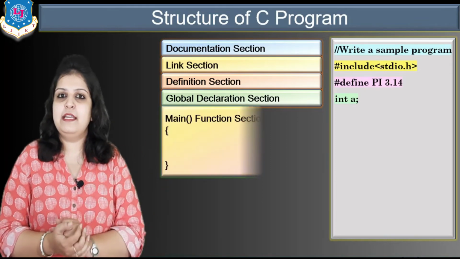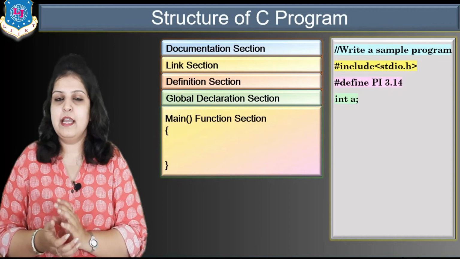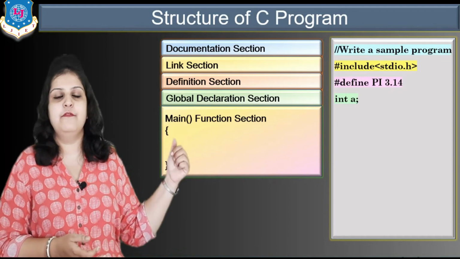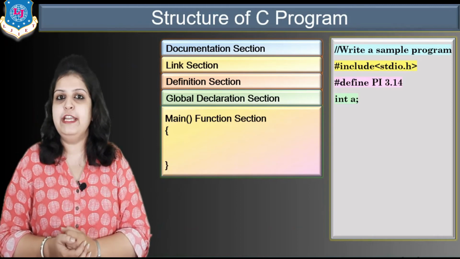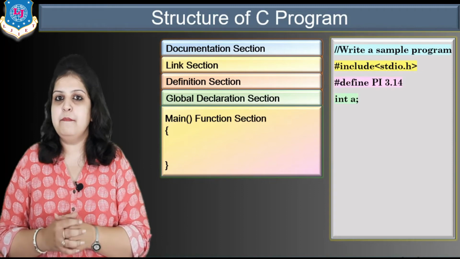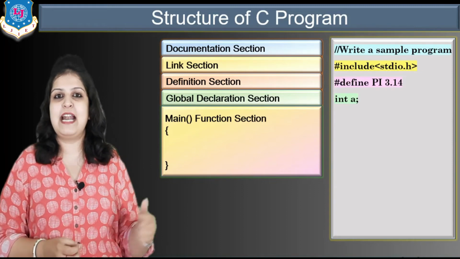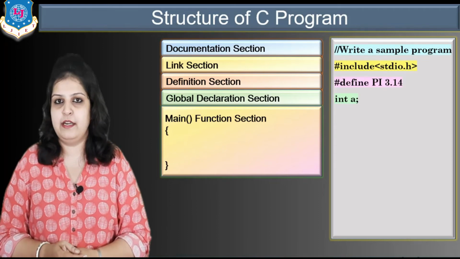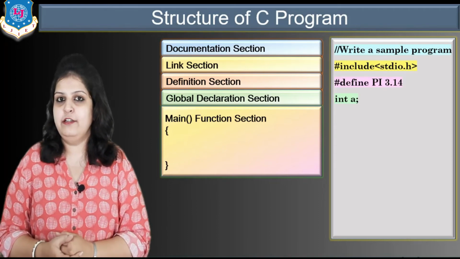Our next part is the main function, and every C program must have one function, that is the main function, and our whole coding we have to write in this function. And just remember that a function always starts with an opening curly bracket and ends with a closing curly bracket. And main again contains two parts.